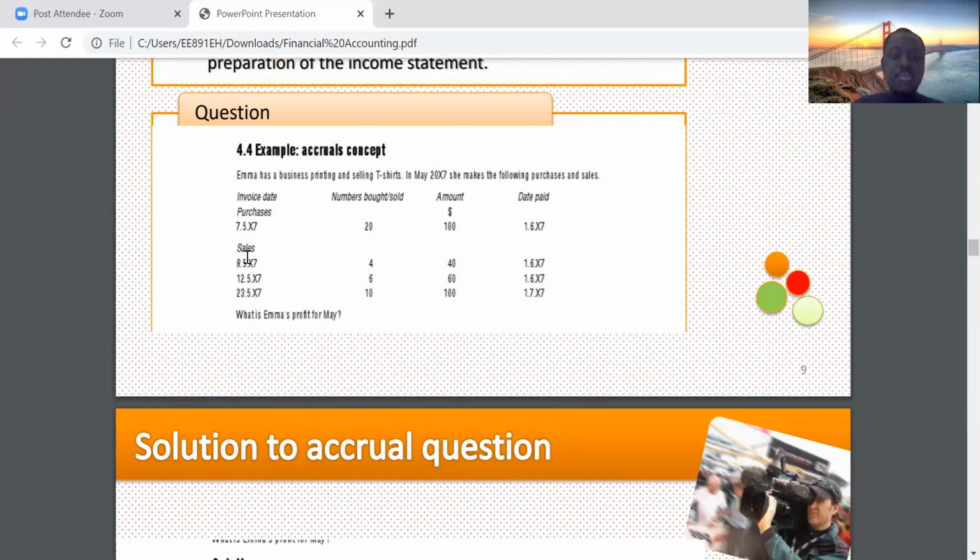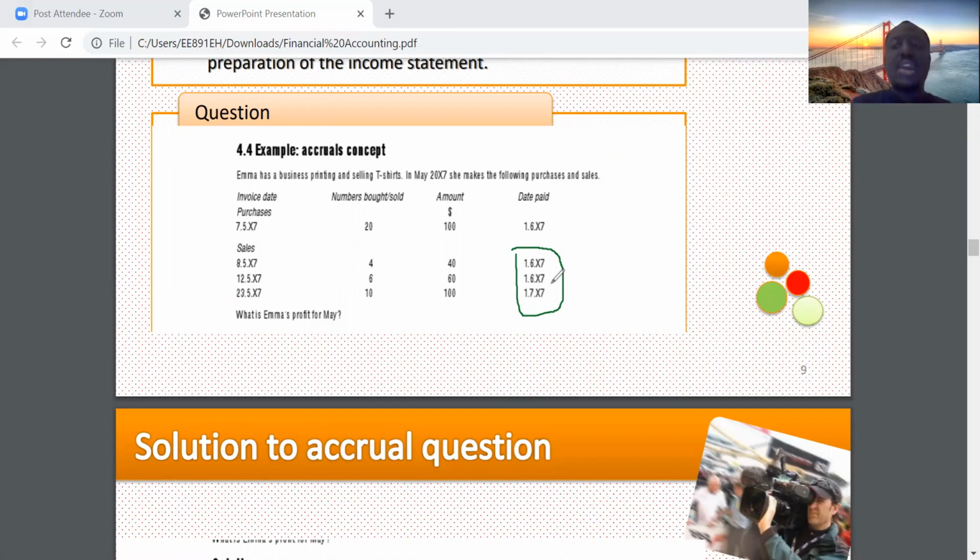And it is the same for all the sales transactions because all of them were paid in June and July. Let me mark them so that you can see it clearly. You can see, all of them were paid in June and July. So in May, all of them were sold, but the money was made in June and July. So in May, the sales number will be 0 on a cash basis.